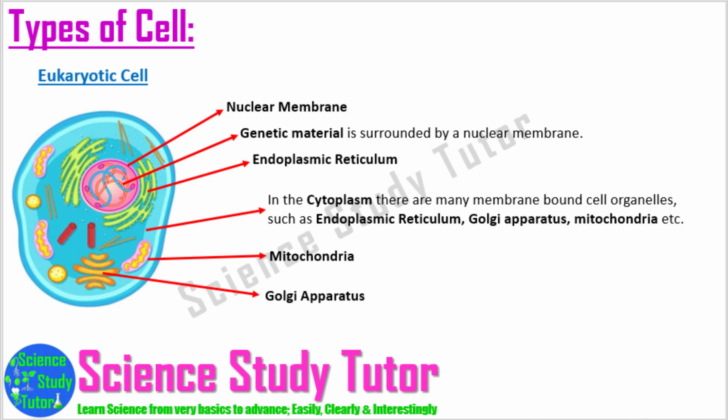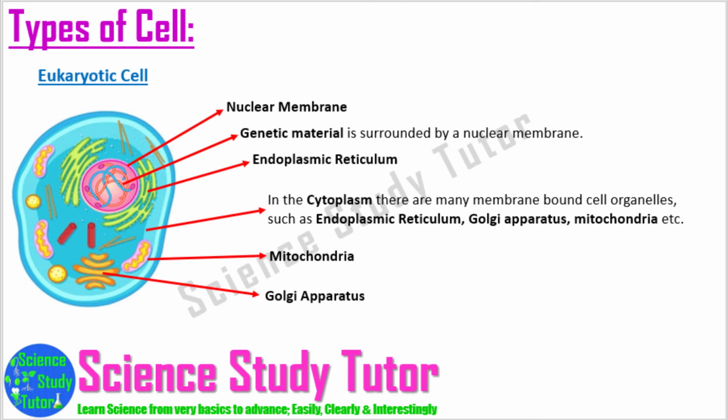Take a look at the picture of a typical eukaryotic cell. As you can see in the picture, the eukaryotic cell has a membrane-bound nucleus. The genetic material is surrounded by a nuclear membrane. The nucleus is a true nucleus because it is covered by a nuclear membrane.